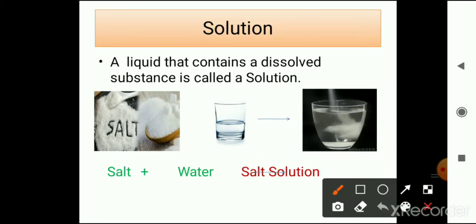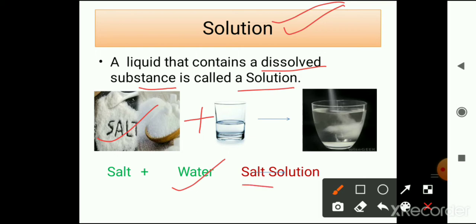Next, what is a solution? A liquid that contains a dissolved substance is called a solution. It means a mixture of two things is called a solution. So here you can see salt plus water. If we add salt and water, we get a solution which is known as salt solution. If we take here sugar, then it will be called sugar solution.